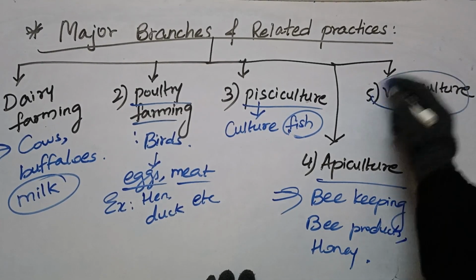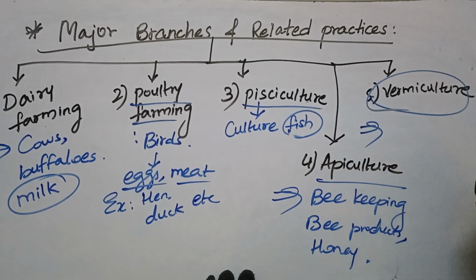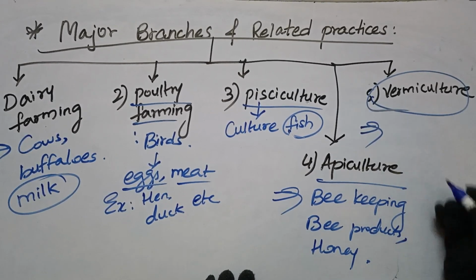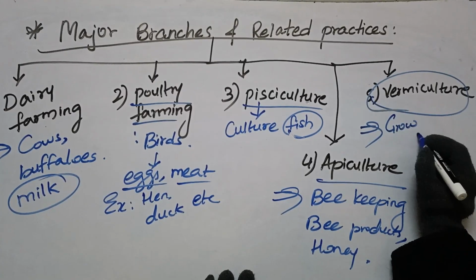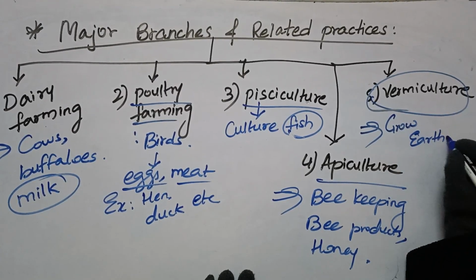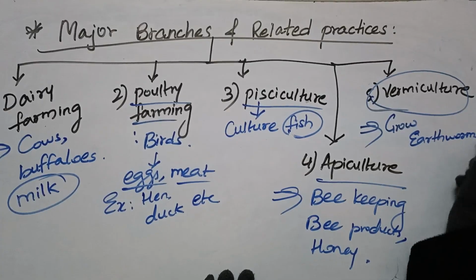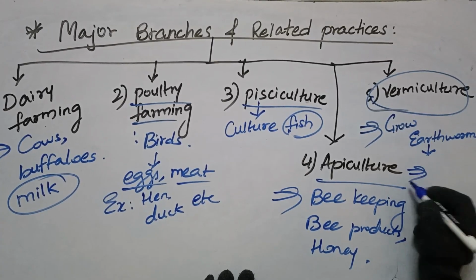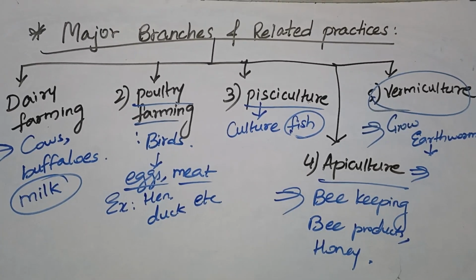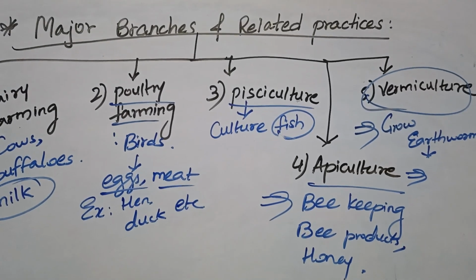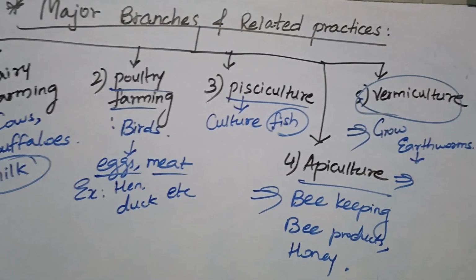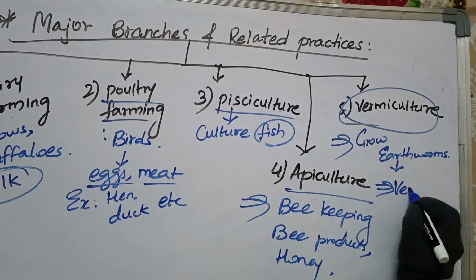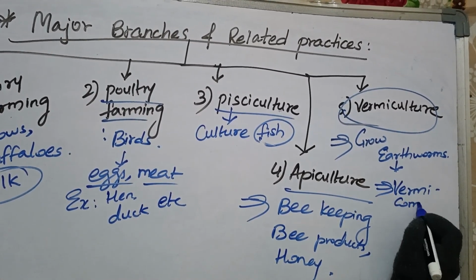Talking about vermiculture, we are going to grow earthworms. We are going to do the culturing of earthworms so that these earthworms produce one product that is known as vermicompost.